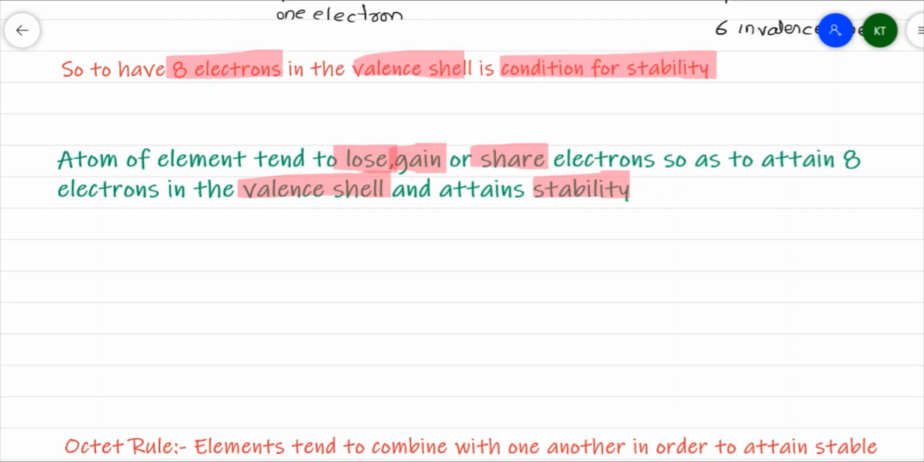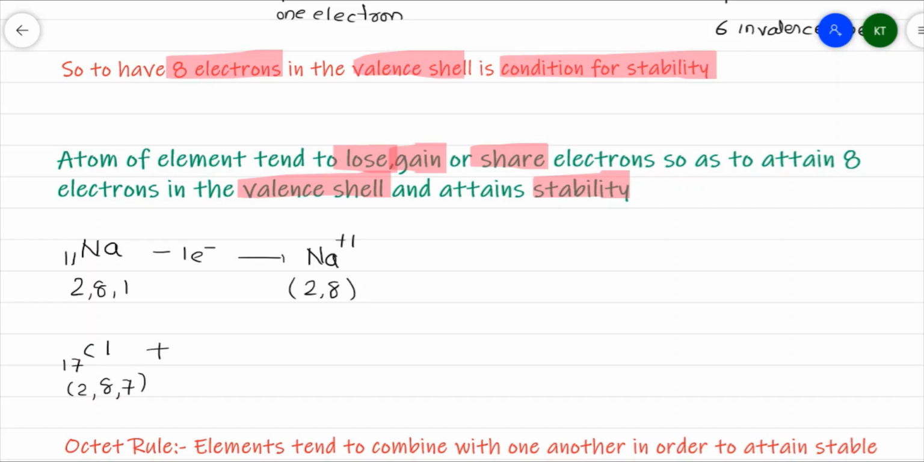Here, let me take a simple case, sodium metal, again having electronic configuration 2, 8, 1. It shows a tendency to lose an electron and get converted into a positively charged sodium ion, having the electronic configuration of the nearest zero group element, that is neon. Then a chlorine atom, whose atomic number is 17, with electronic configuration 2, 8, 7, will gain 1 electron and get converted into Cl minus, having the electronic configuration equal to that of the nearest noble gas, that is argon.